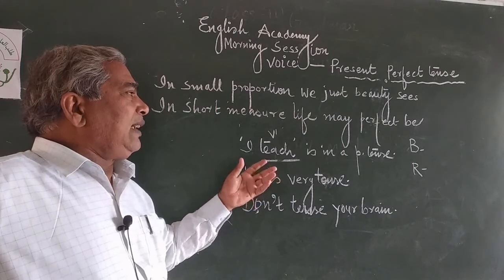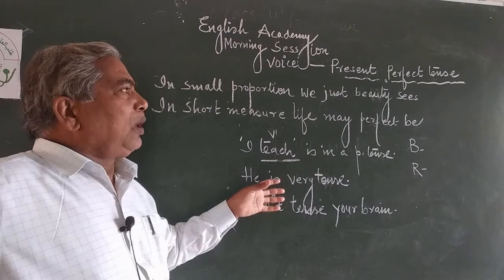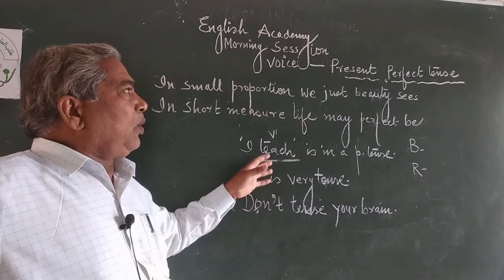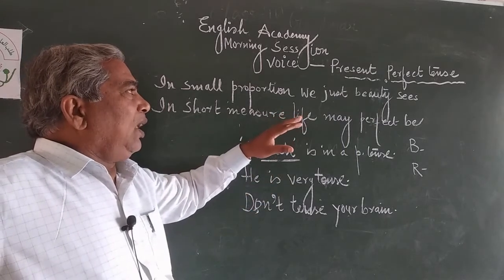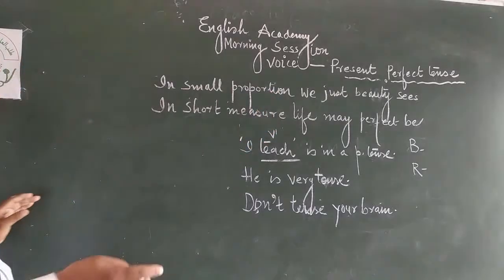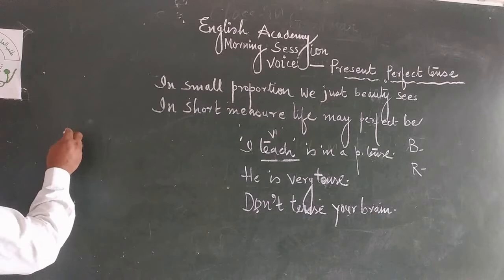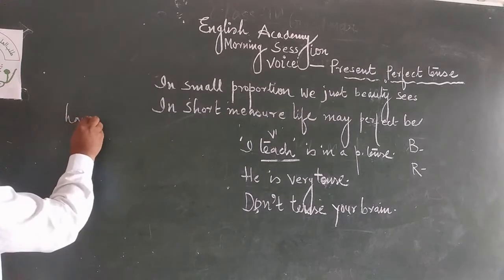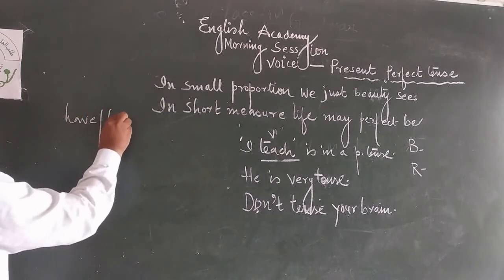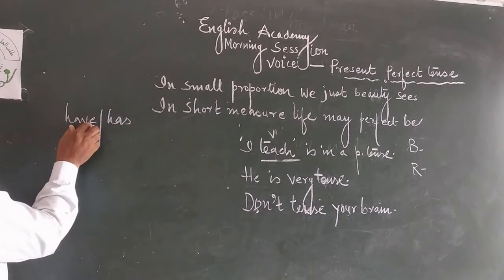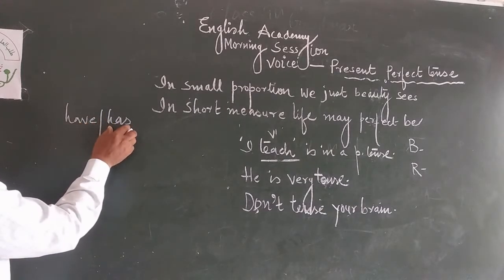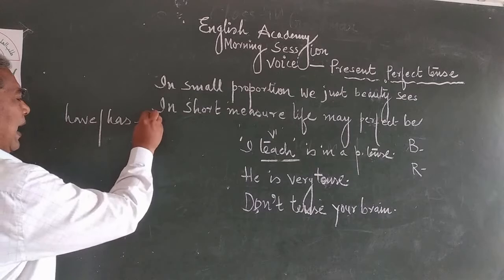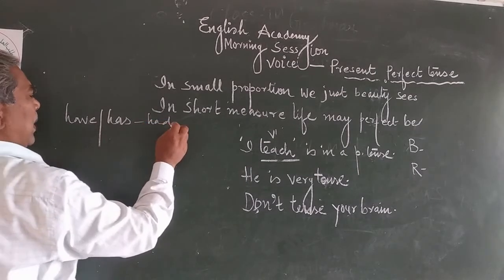Now, let us come to the point. This is the introduction, and now come to the point, present perfect tense. First, write the example of present perfect tense. Then have and has. Have is present tense, has is also present tense, and sir, its past tense is had, its past participle is had.